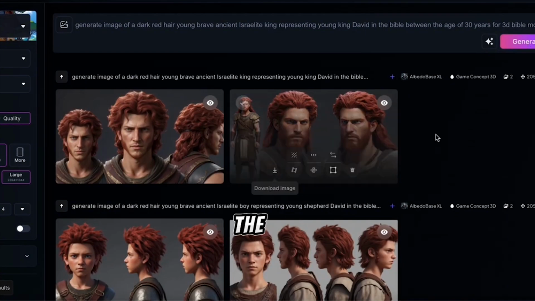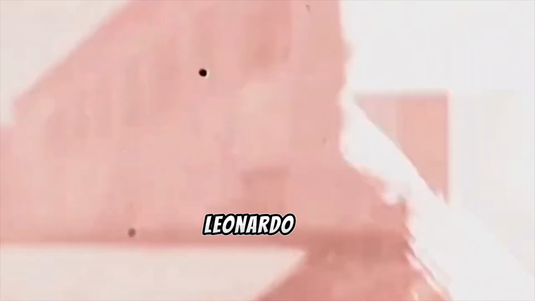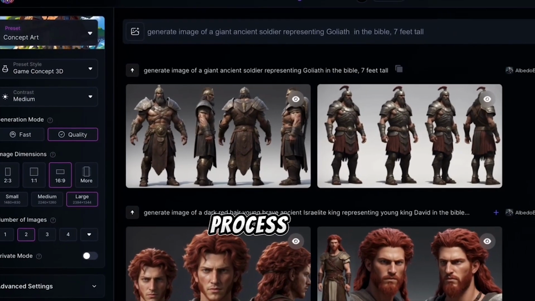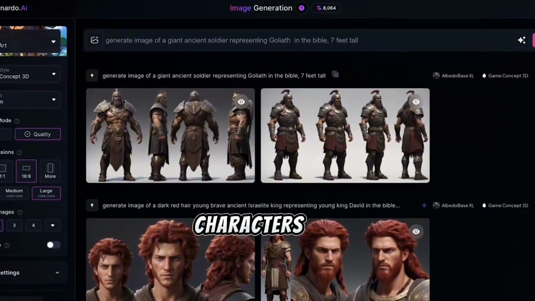Next, let's create the main image for Giant Goliath. Give Leonardo the prompt, and in less than a minute, the image is ready. Repeat the process to generate all the other characters in the story.